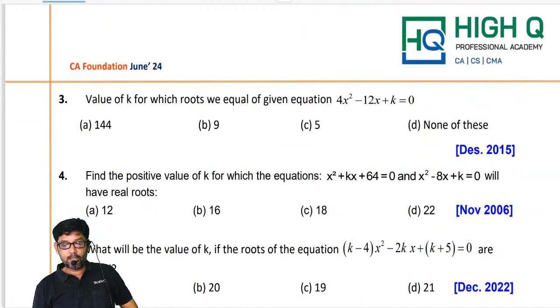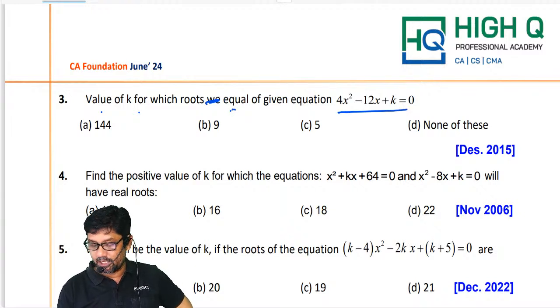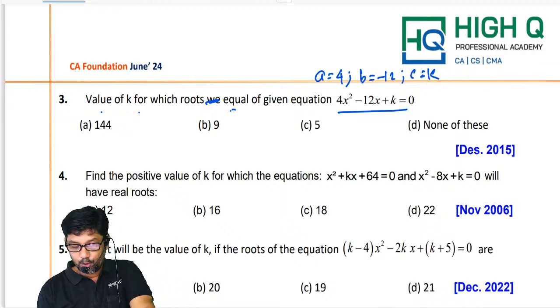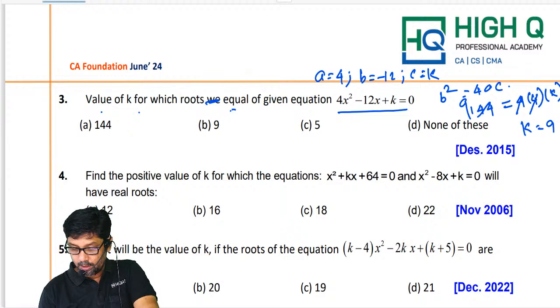Now, listen here. Find the value of k for which the roots are equal. See, roots are equal. What is the condition for roots to be equal? B square equal to 4AC. Now tell me what is A? 4. B is minus 12. C is k. Now B square equal to 4AC. This is the condition. What is B square? 144 is equal to what? 4AC. 4 fours are 16, so 144 equals 16 k. So what is k equal to? 9.